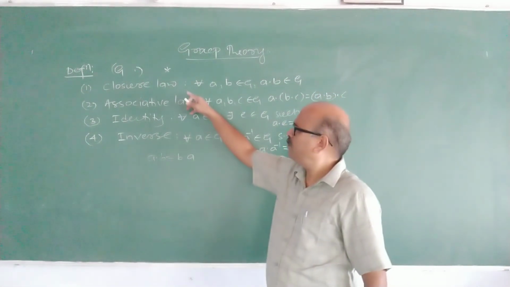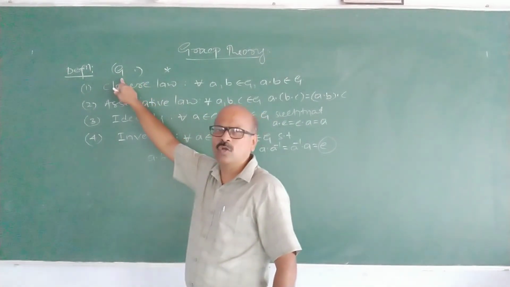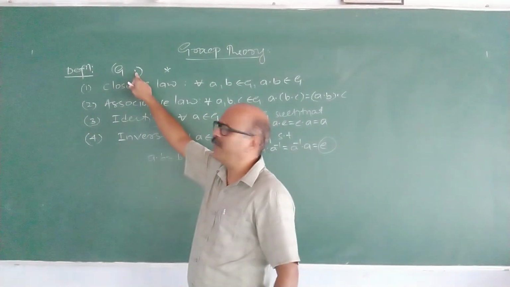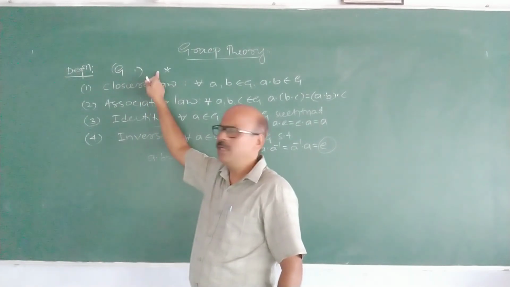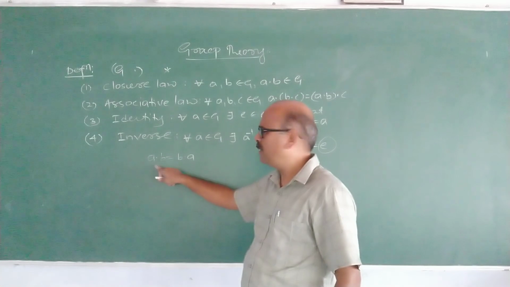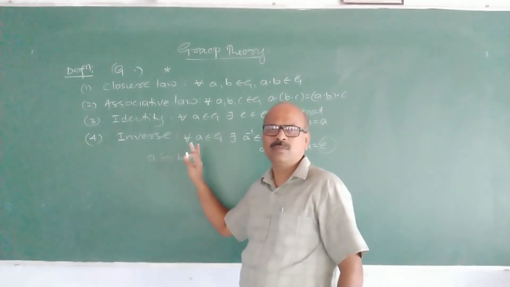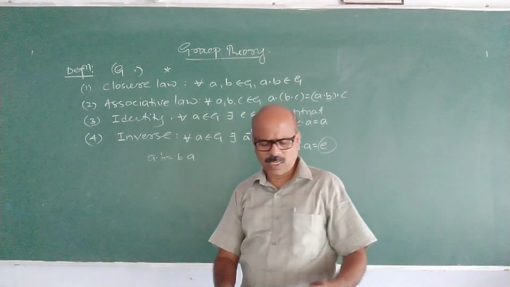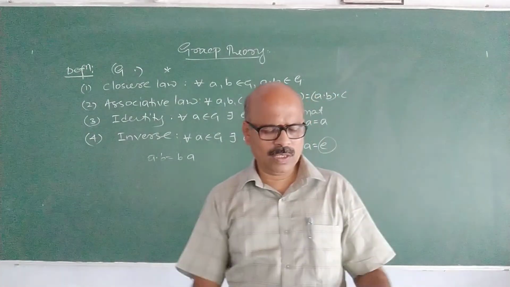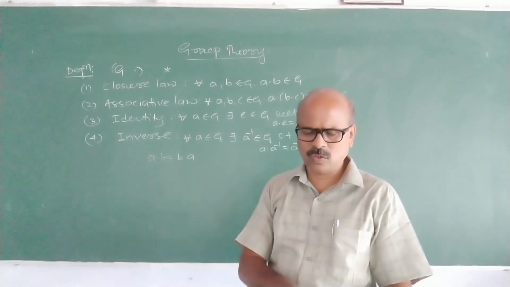To prove that a non-empty set is a group with respect to a given binary operation dot or star, you have to verify these four axioms. In addition to that, if dot or star is commutative, the group is said to be abelian or commutative. I have already solved two problems also. I consider some more examples on this group.